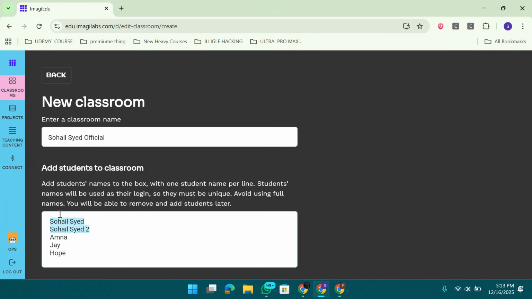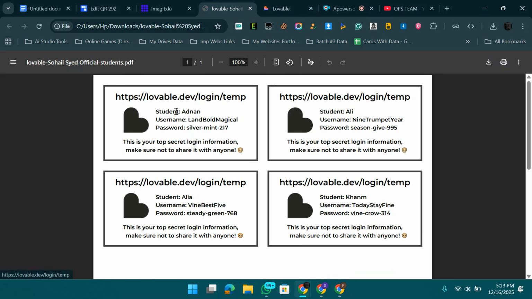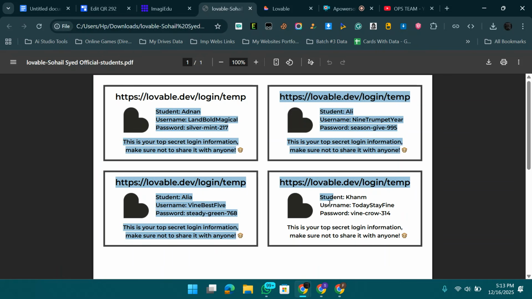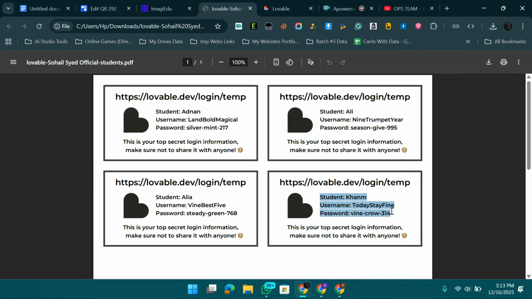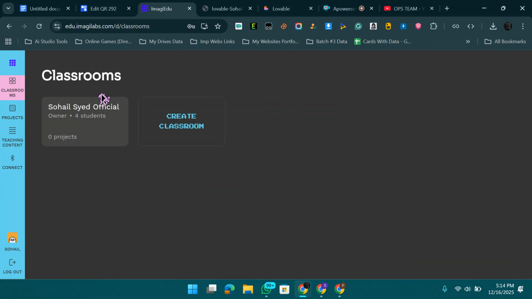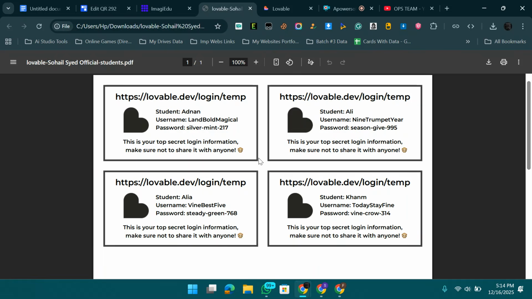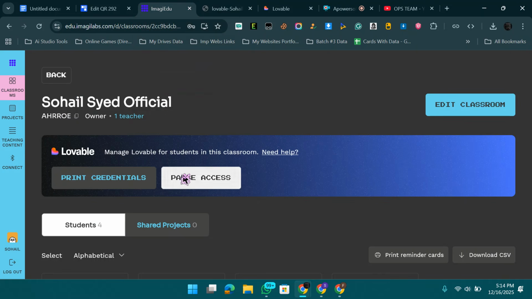If you go with two students' names, it will give you two students' logins. If you go with four students, it will give you four students' logins, four student Gmails. Let me manage it. Open classrooms, open this, and you can see I have four students, so they give me four logins. If you have five students, they will give you five students' credentials. So you can go with that.